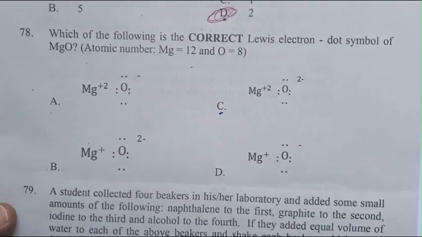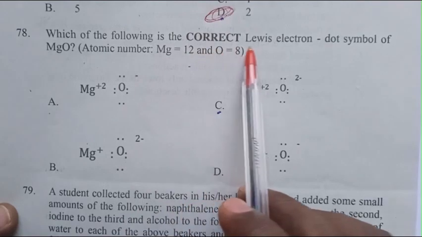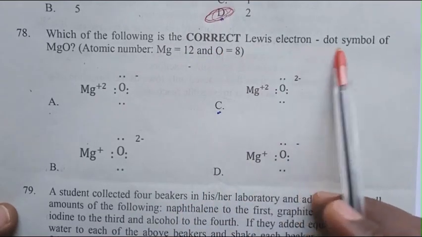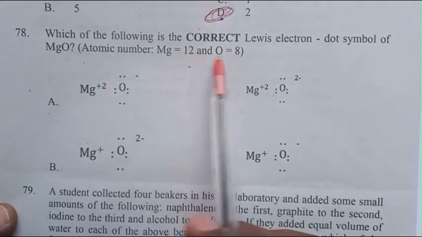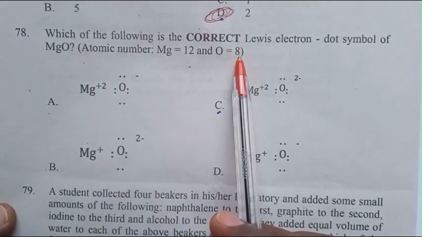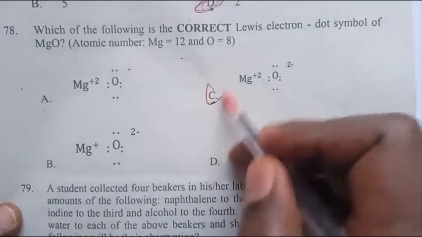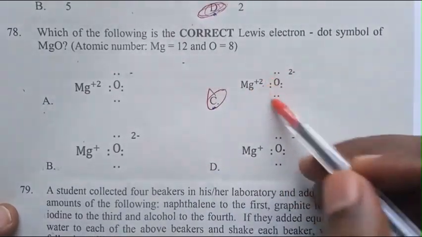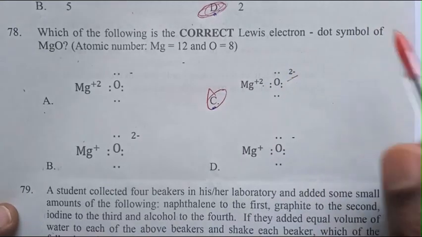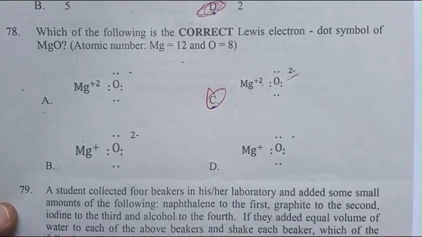Question number 78. Which of the following is the correct Lewis electron dot symbol of magnesium oxide? Magnesium is 12, oxygen is 8. The answer is C, for magnesium plus 2 and for oxygen 8 minus 2.